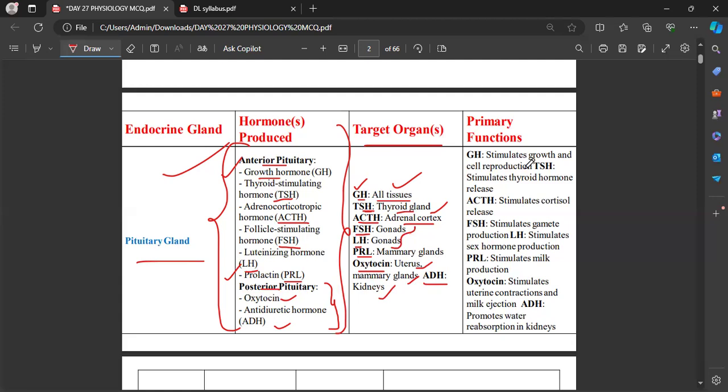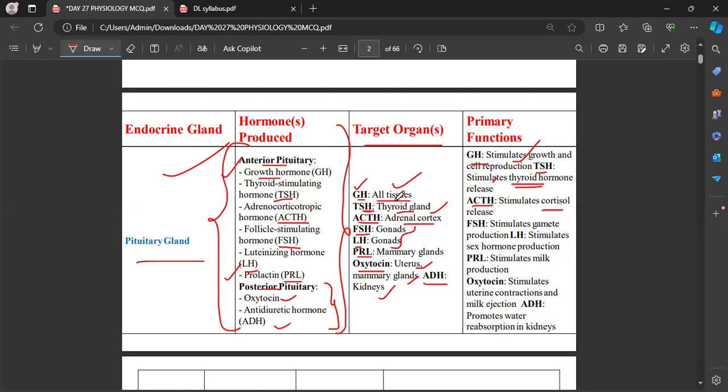Now, what is their primary function? Growth hormone stimulates growth. Thyroid stimulating hormone stimulates thyroid hormone release. Adrenocorticotropic hormone stimulates the cortical release.